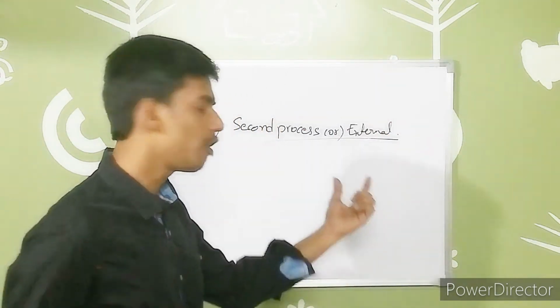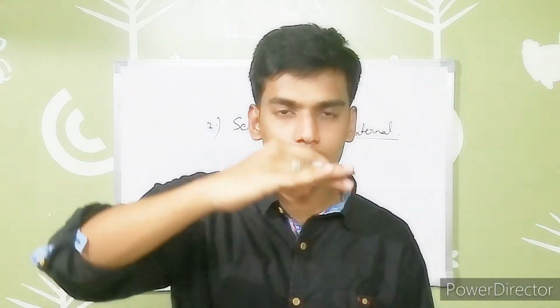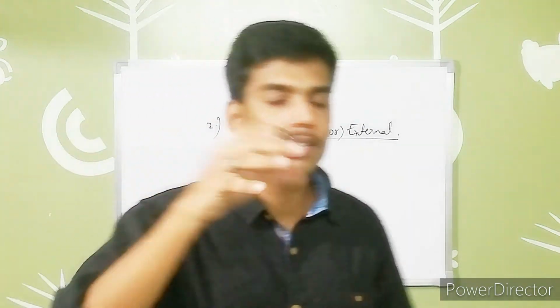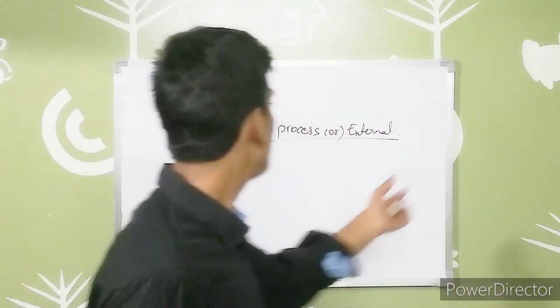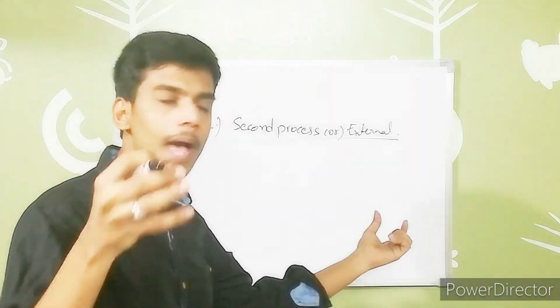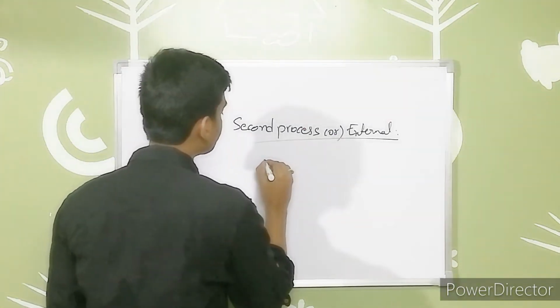Previously, in the case of the first or internal process, over a period of time, due to the reactions happening on the internal side of the Earth, some portion of the landforms is lowered by wearing away from the Earth's surface, as I said earlier. Now in this second or external process,